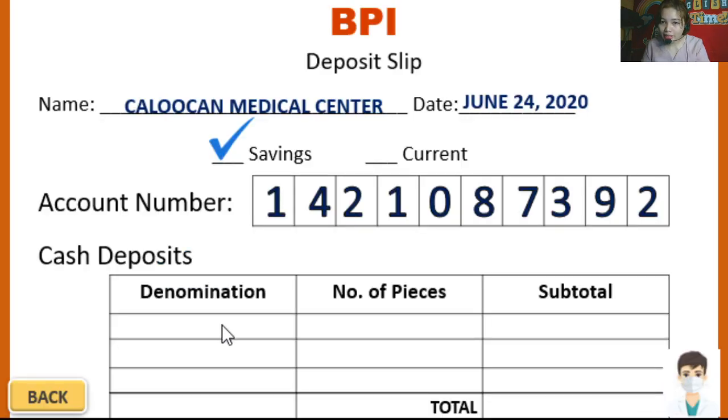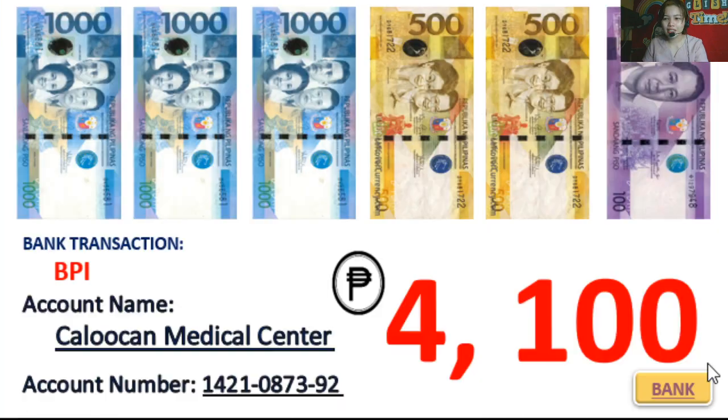So it is expected that we are going to write it here. You choose first the bill with the highest value. It's the 1,000. How many 1,000 peso bills do I have? It is 3. That's right. And then, in the subtotal part, you have to multiply them. 1,000 times 3, because there are three 1,000 peso bills, is equivalent to 3,000. That's right.